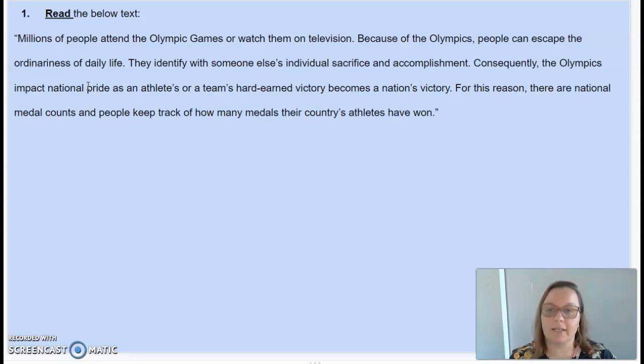Number one, read the below text. Millions of people attend the Olympic Games or watch them on television. Because of the Olympics, people can escape the ordinariness of daily life. They identify with someone else's individual sacrifice and accomplishment. Consequently, the Olympics impact national pride as an athlete's or a team's hard-earned victory becomes a nation's victory. For this reason, there are national medal counts, and people keep track of how many medals their country's athletes have won.